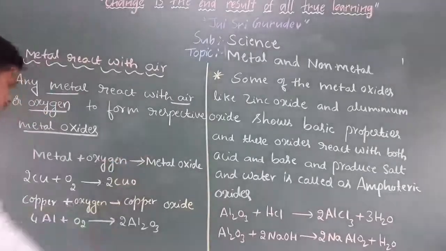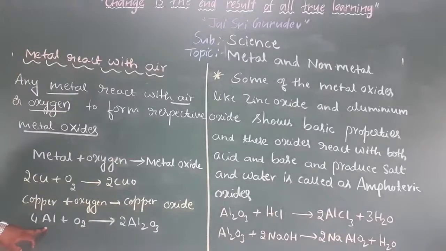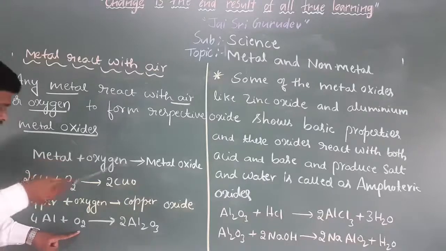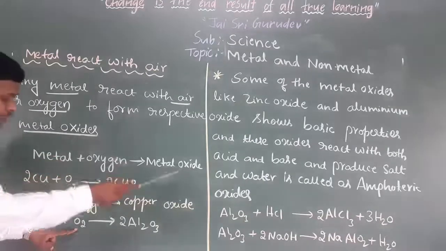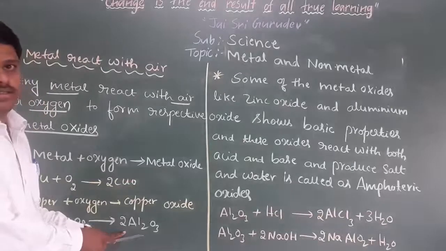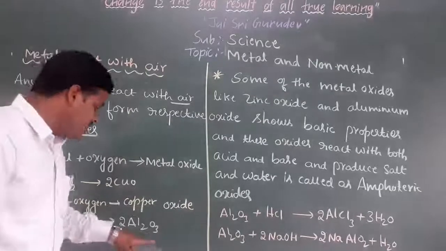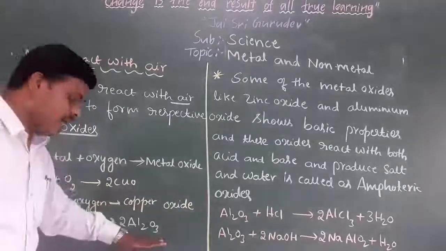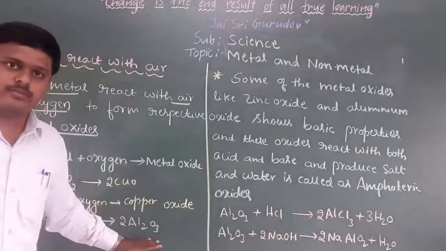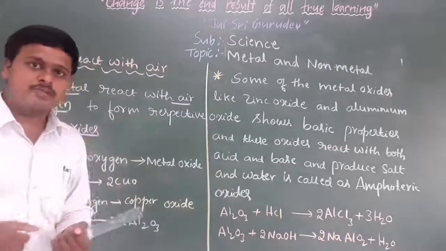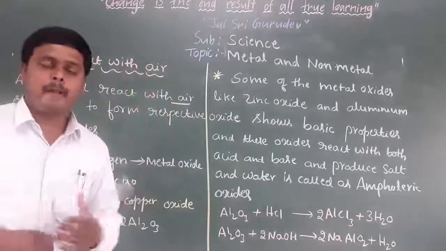Understand now? One more example I am going to take: aluminium. Aluminium is a metal that reacts with oxygen and produces aluminium oxide. Dear students, here one more condition is there for aluminium oxide. All the metals react with oxygen and produce metal oxides.